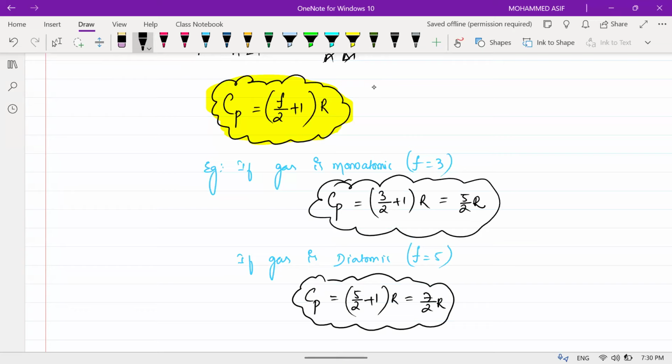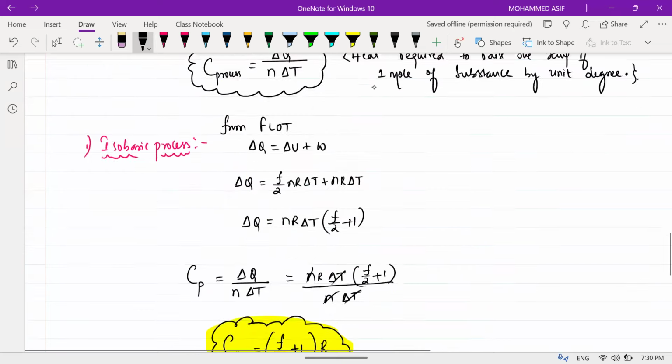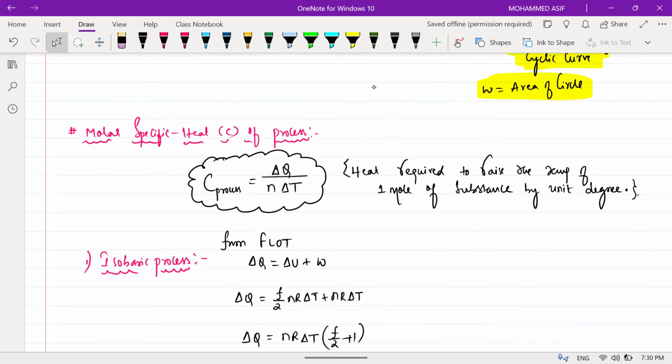C of your process, you have an idea for the isobaric process. So what is molar specific heat? Molar specific heat is nothing but the heat required to raise the temperature of 1 mole of substance by 1 unit degree. So C of the process is delta Q divided by n into delta T, where n is the number of moles.